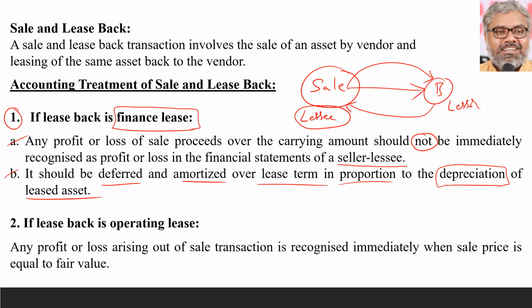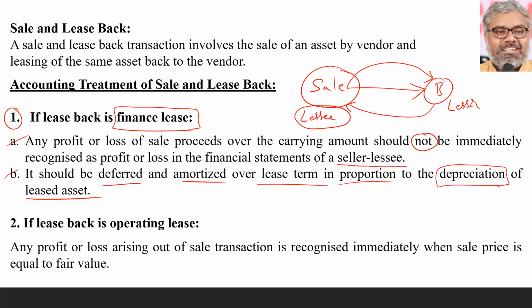So, for the lessee in finance lease, basically he wants to book some profit immediately because of the sale transaction, and that sale transaction definitely gives profit in general, let us say, because the book value of that asset may be very low and that asset can be sold at a high price. If that profit is recognized immediately, they can inflate their profits like that. That should not be allowed. Why?